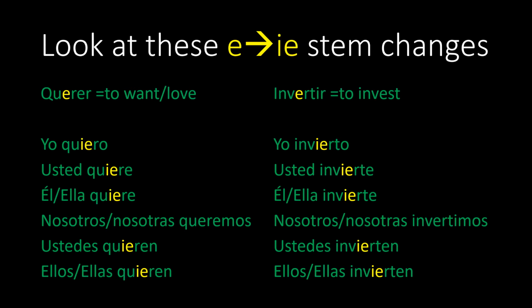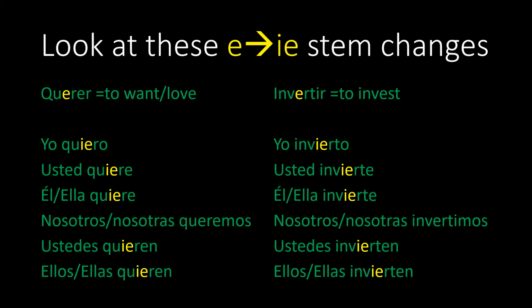So basically, when you talk about a stem changing verb, these are verbs that have a change inside of the verb itself. It's not just the ending that changes with conjugating. The inside of the verb also has a change. Look at these. These are E to IE stem changing verbs. Querer, to want or to love. Take a look at the conjugation.